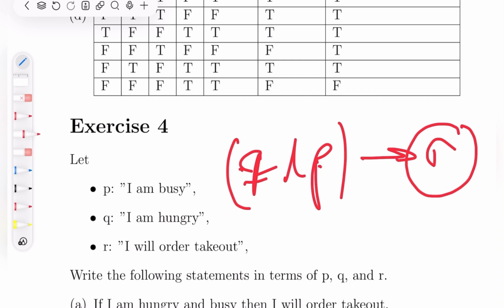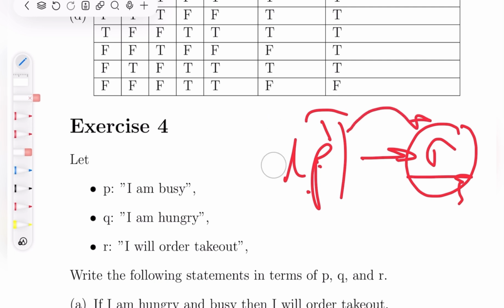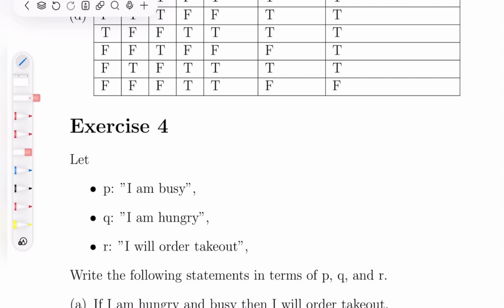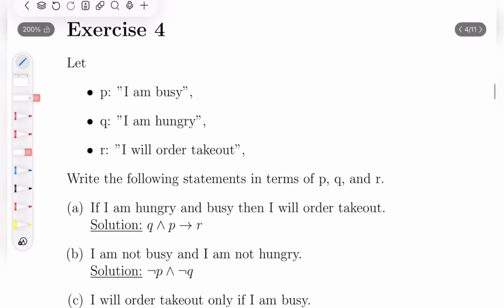What causes me to get takeout is being both Q and P. So the only thing that I know to cause R right now is this being true and this being true. So if both of these are true, then R will happen.